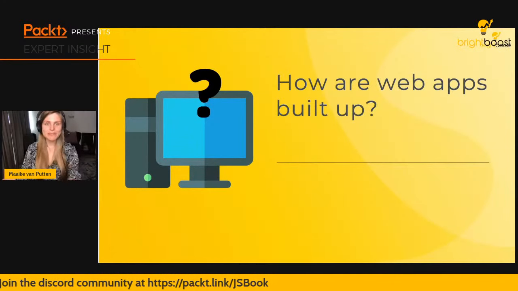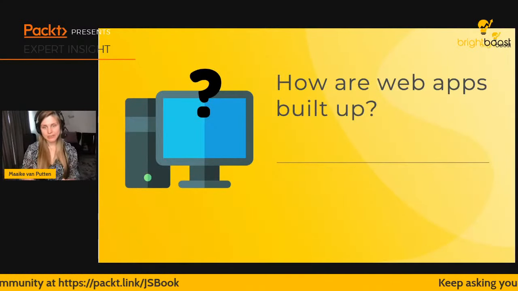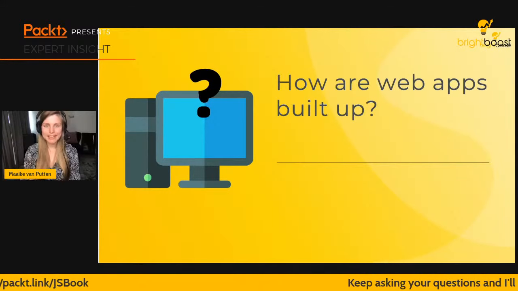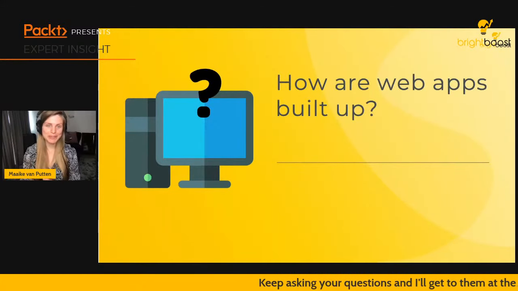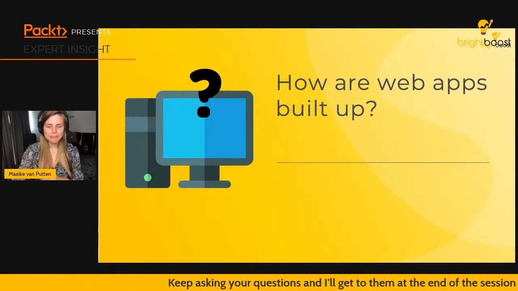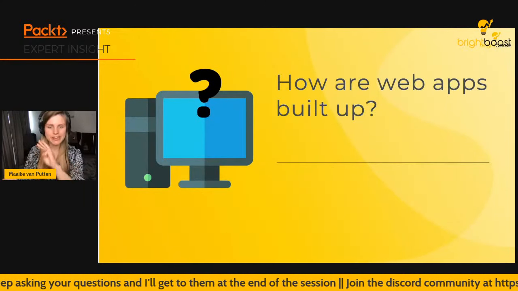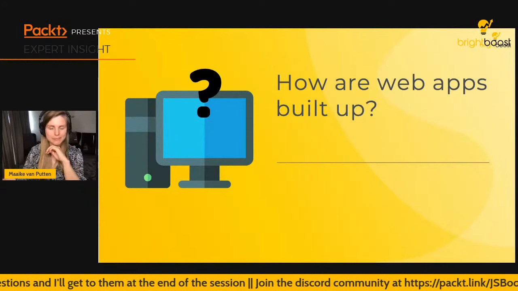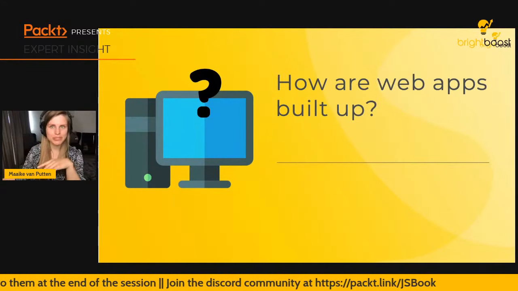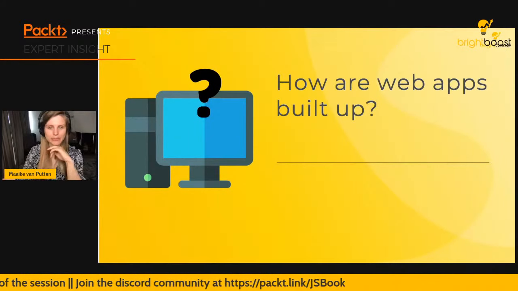Yeah, so before we're really going to look at the JavaScript language, let's take a step back and look at how web apps are built up. Usually when I talk about web apps, I think of 3 layers. Does anyone have a clue which layers I'm talking about when I say this? I'm thinking about 3 layers when we're talking about web apps.